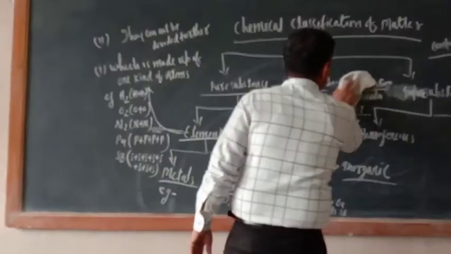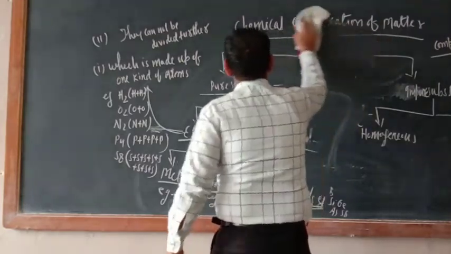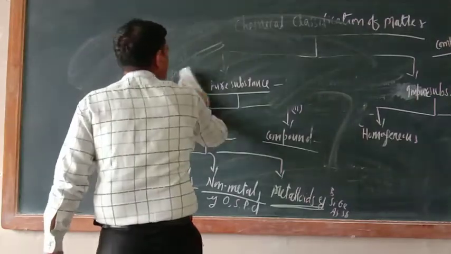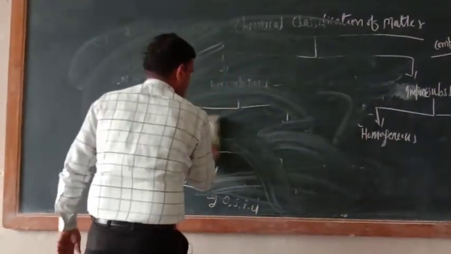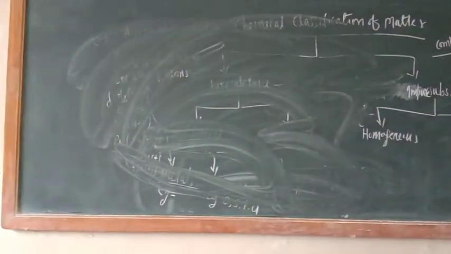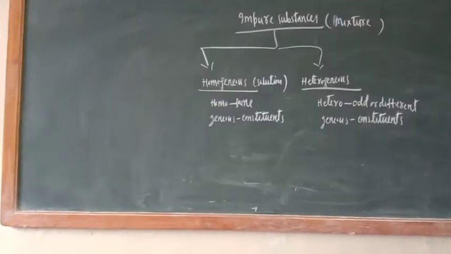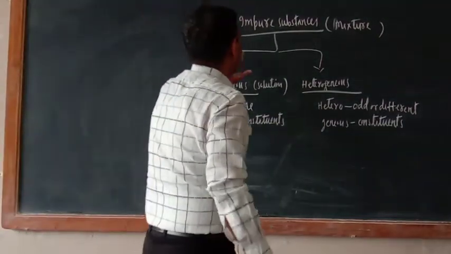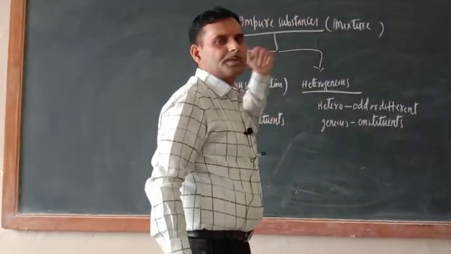So just see, I am deleting this side so that the place can be available for teaching this one. Just try to understand. Impure substances are just opposite to pure substances. Just try to understand. So dear cadets, now impure substances are two types. What are impure substances? Just opposite of pure substances.